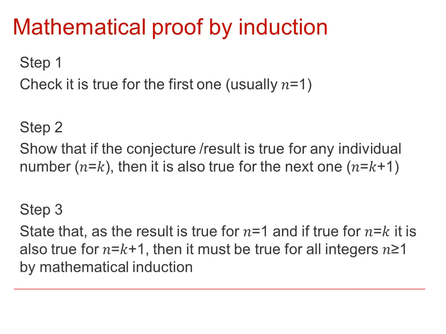And then a concluding remark saying that as it's true for n equal to 1, and if true for n equal to k, we've shown it's true for n equal to k plus 1, then it must be true for all values n greater than or equal to 1. That's a fairly standard way of writing the conclusion, so you need to almost learn that form of words to put at the end of any proof by induction.